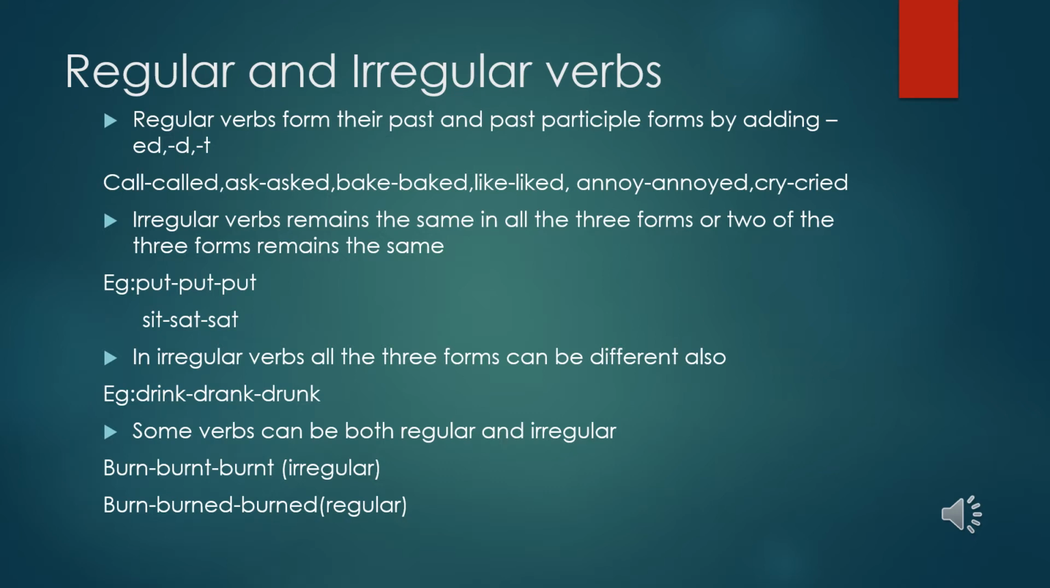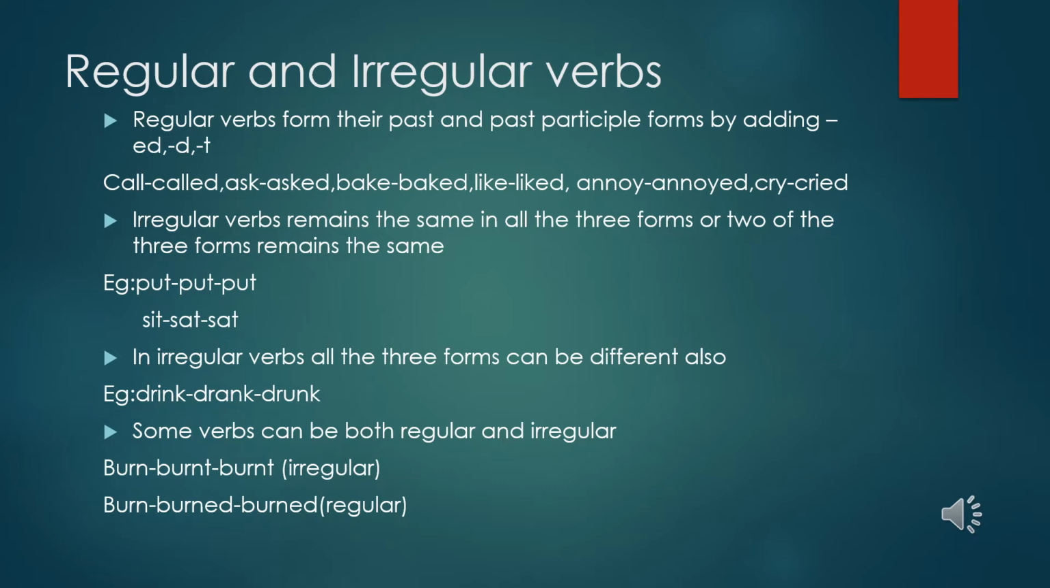There will be a fixed pattern, like we will be just adding d, ed, or t: call, called, called; ask, asked, asked; bake, baked, baked; like, liked, liked. This will be the pattern for regular verbs to form the V2 and V3. Now, to make it very easy, irregular verbs do not follow any fixed pattern.